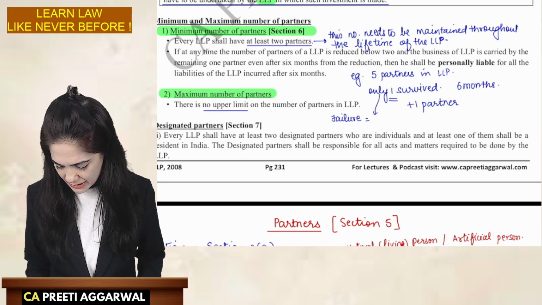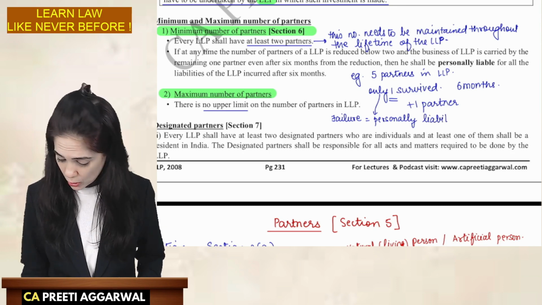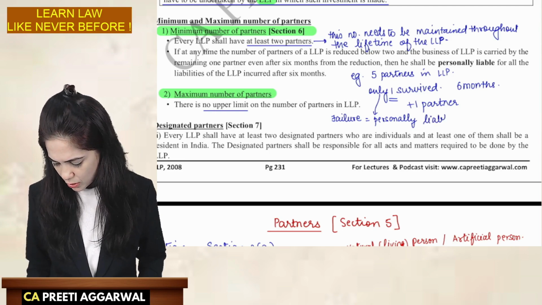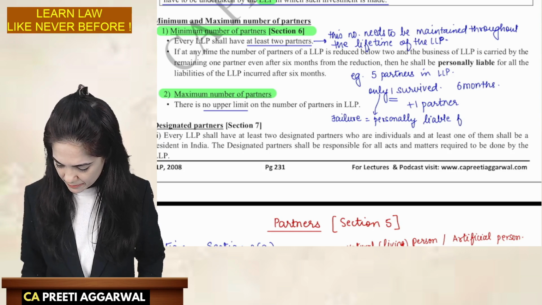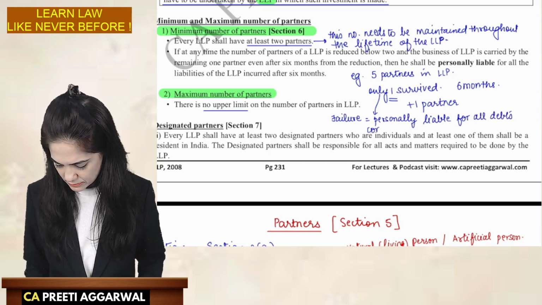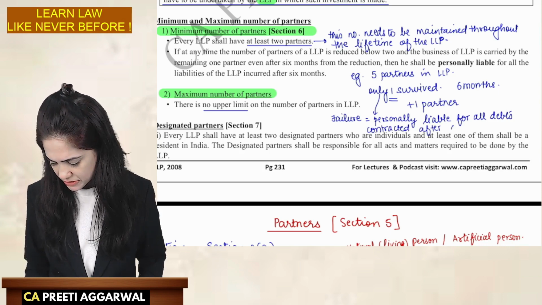then your liability will become unlimited. It means you will be personally liable. You're personally liable for all the debts? No, no. You will be personally liable for all the debts contracted after 6 months.